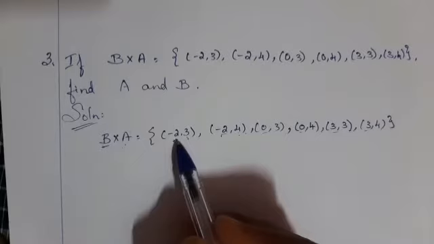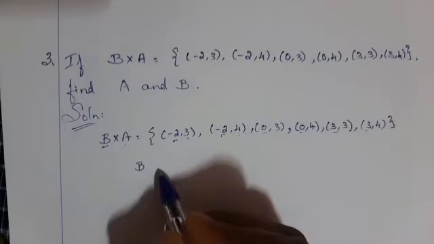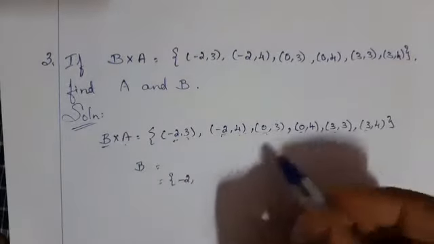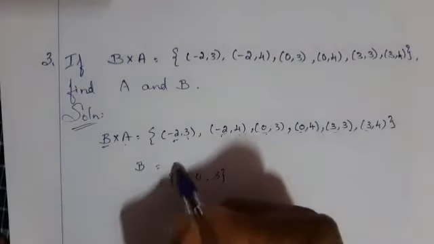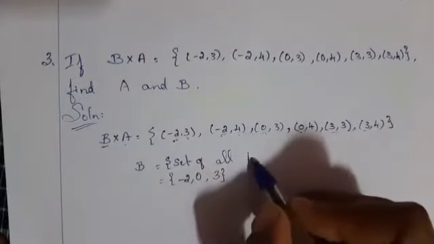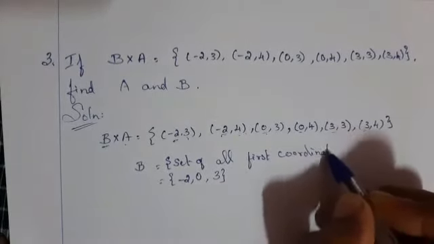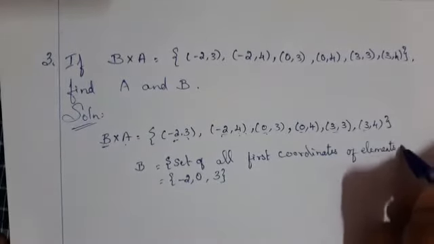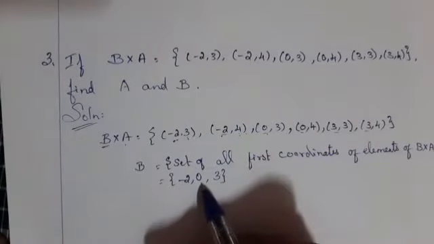Then you write once. Minus 2 two times means inside the set capital B you have to write one time. That is minus 2. Then 0 and 0, therefore write once. 3, 3, write once. That is, first you write here set of all first coordinates of elements of B cross A are -2, 0, 3.